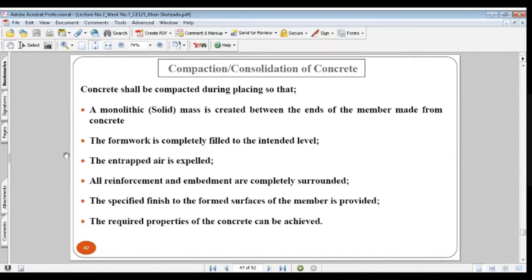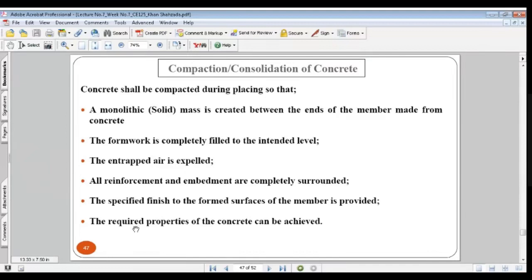As I told you, if you have this section and you have erected the shuttering or the formwork, then this is the required level. So you have to fill this section to the intended level, to the required level. Then the entrapped air is expelled. You have to expel the entrapped air inside the concrete. All reinforcement and embedment are completely surrounded. As I told you, all the steel bars and embedded items should be completely surrounded by the concrete. The specified finish to the formed surfaces of the member is provided. The required finish to the surface has been provided.